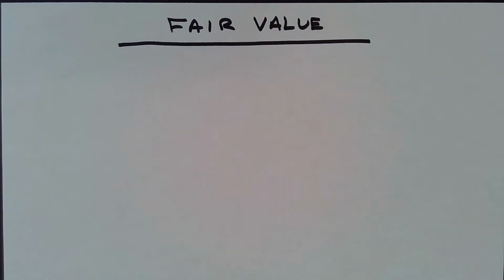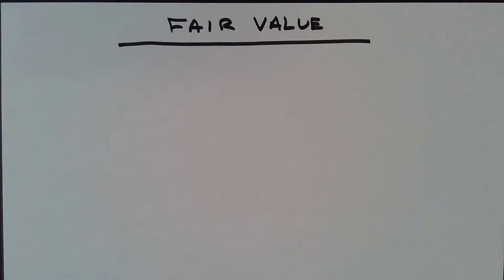Fair value in accounting is simply the transaction price between a willing buyer and seller in a non-distressed market that would be a fair price, and a price that market participants, not just one person, but market participants, would be willing to buy the security.